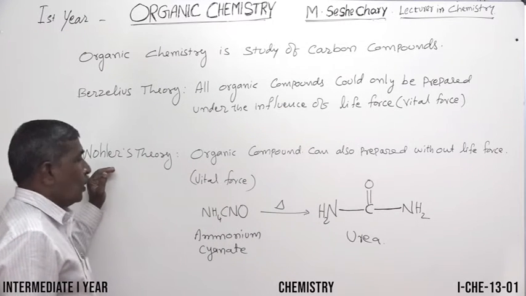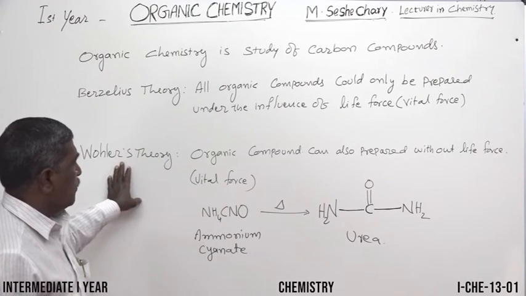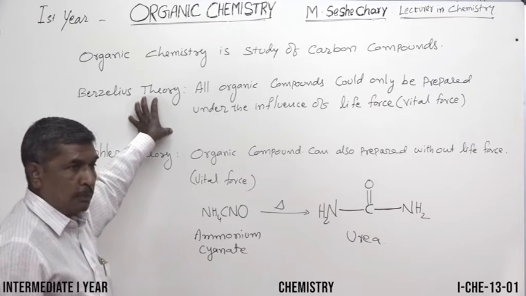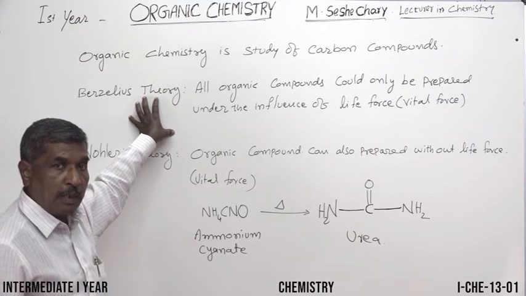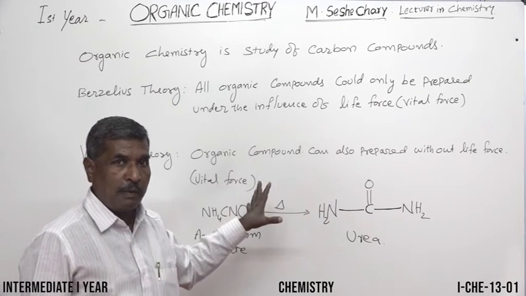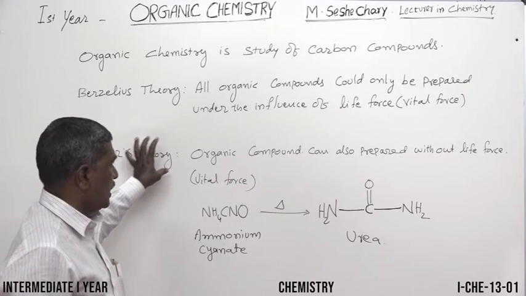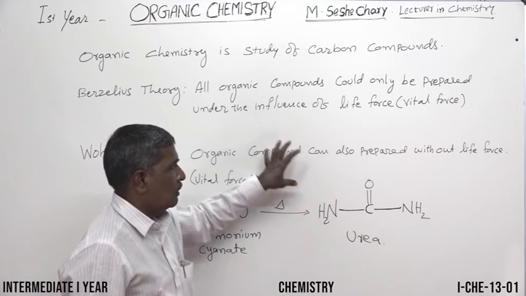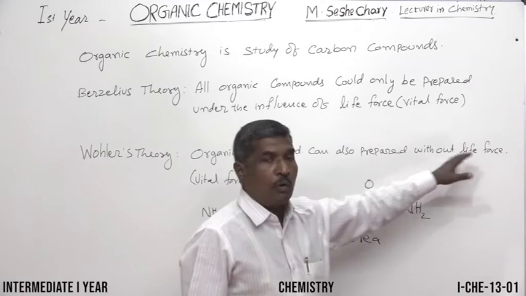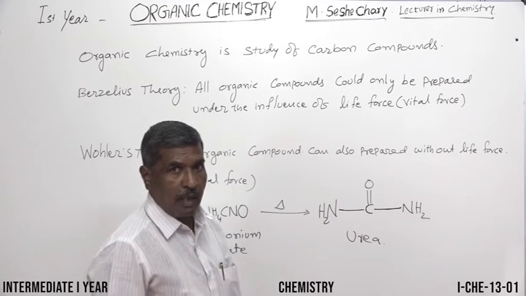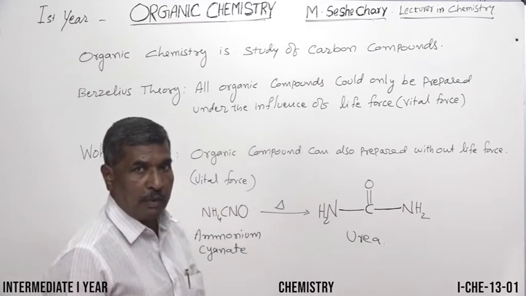That is Wohler. Wohler proved that living organisms can prepare organic compounds, and at the same time, without life also we can prepare them. So Wohler proposed another theory. What is the theory? Organic compounds can also be prepared without life. Life is not required for the manufacture of organic compounds.